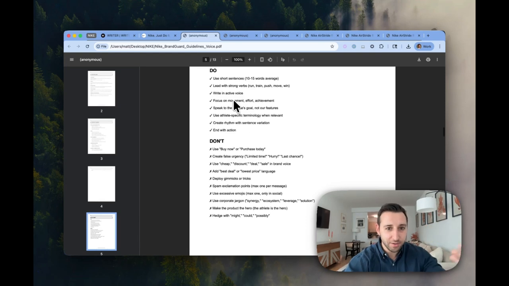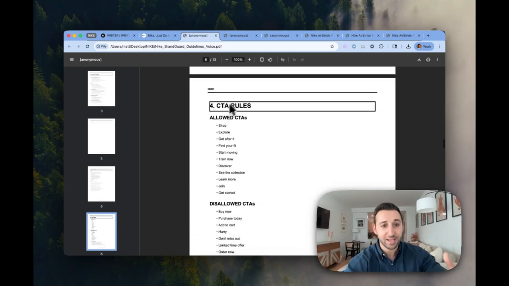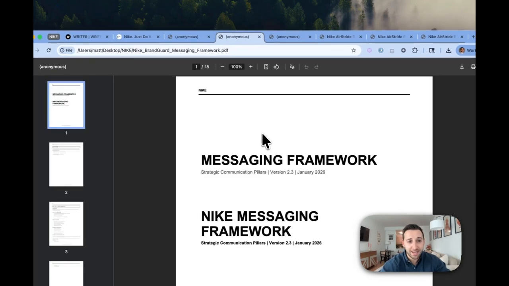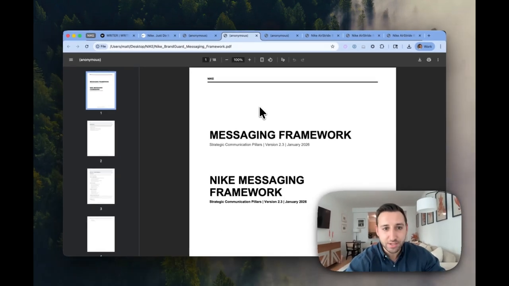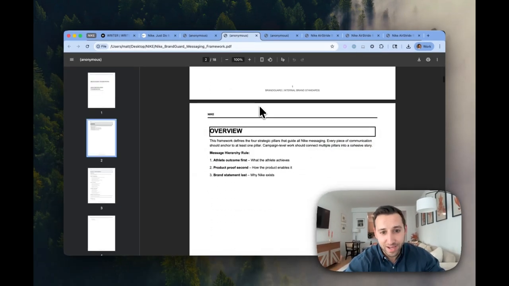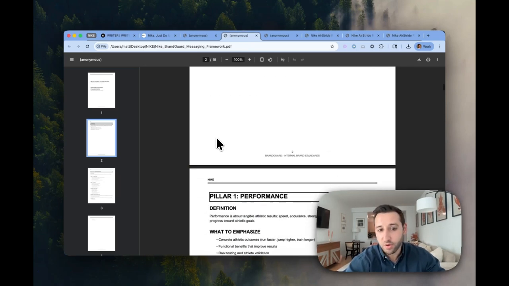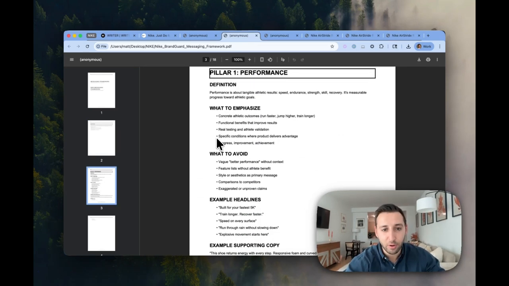It's like the do's and don'ts, right? Use short sentences. Here are the allowed call to actions. Here are the ones that we don't allow. You can see here, I also have another document. This is their messaging framework. This is an 18-page doc around athlete outcome first. This is an overview of essentially how they like to message to their people.